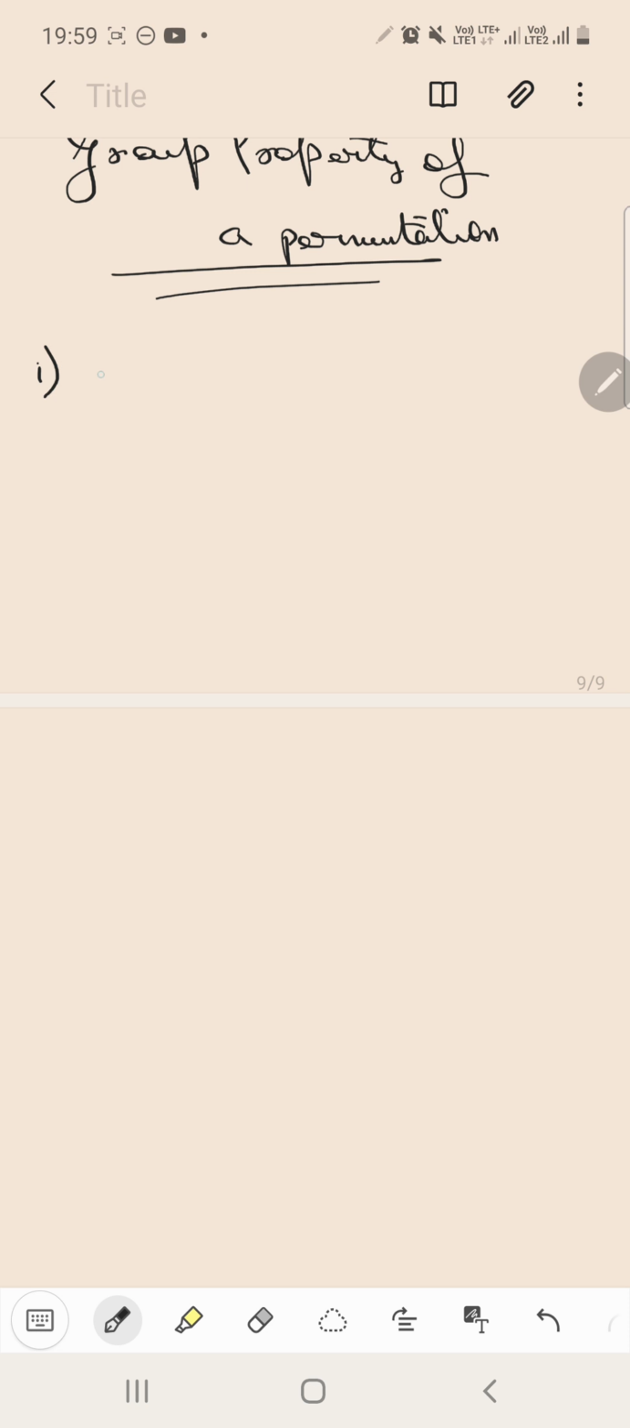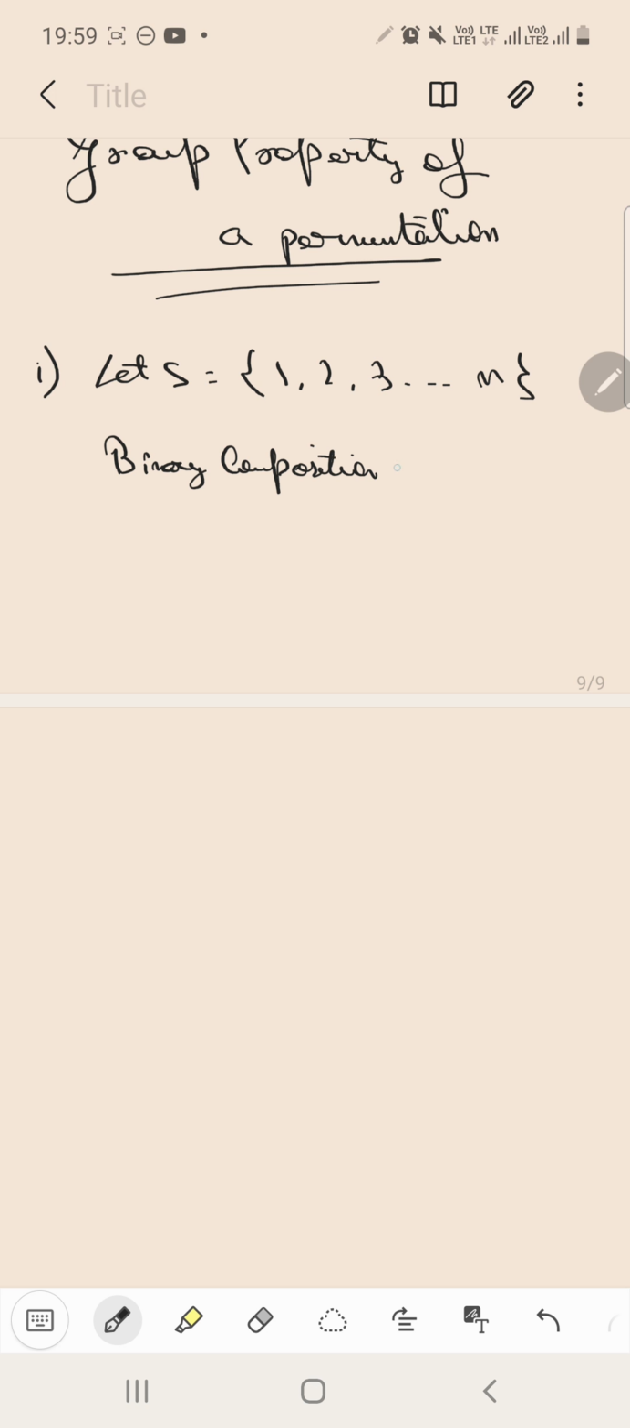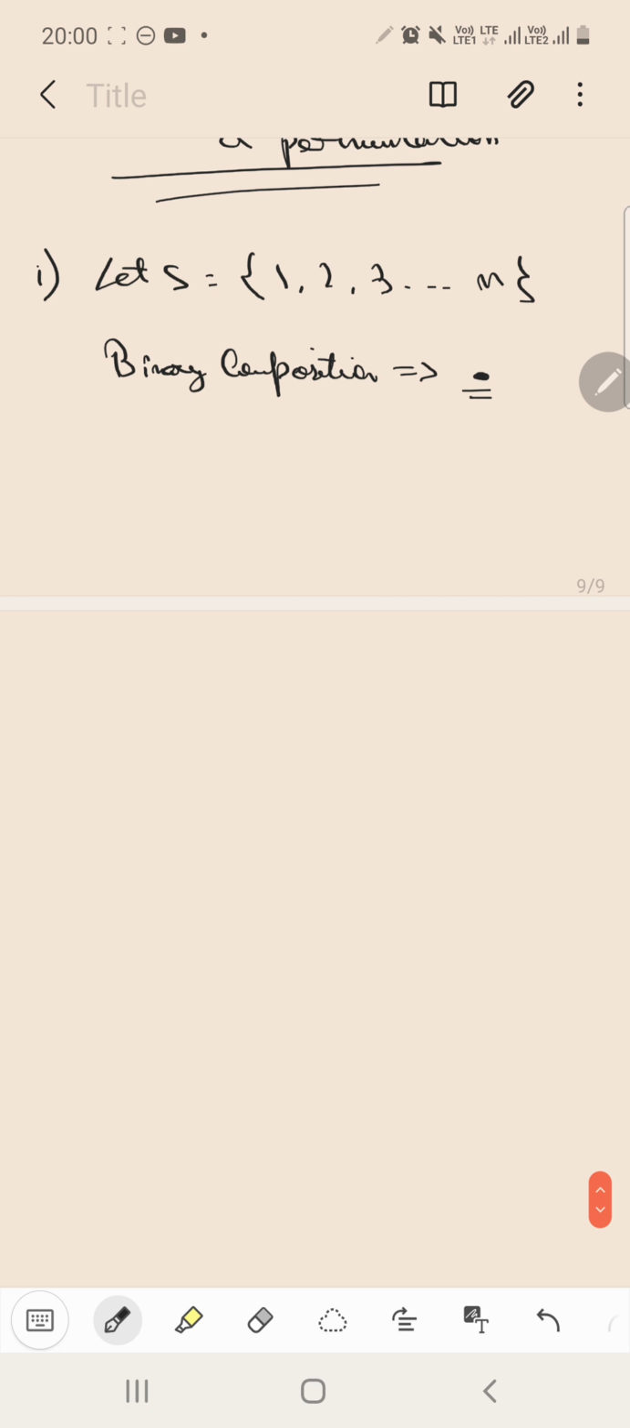So first thing first, let us define the set. Let S have the elements 1, 2, 3 up till n, that is the set of n natural numbers. Now what should be the binary operation we will be talking about? The binary composition we will be talking about is multiplication. So first thing first, let us start with it.